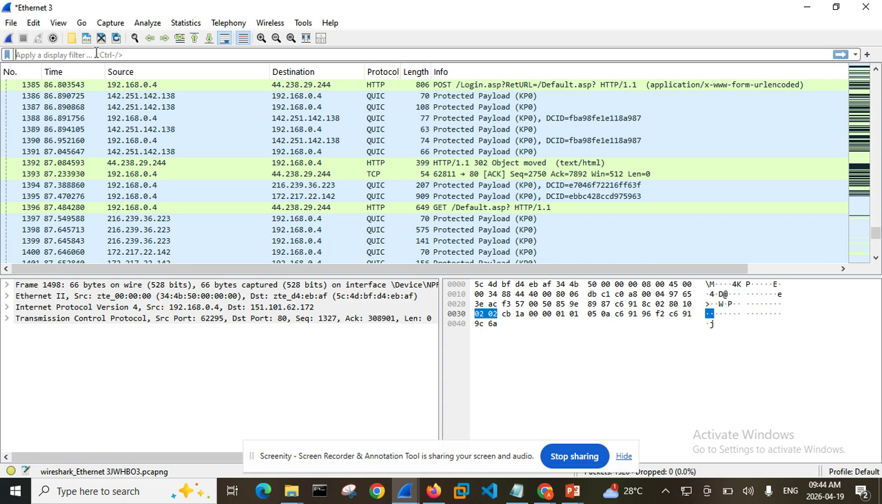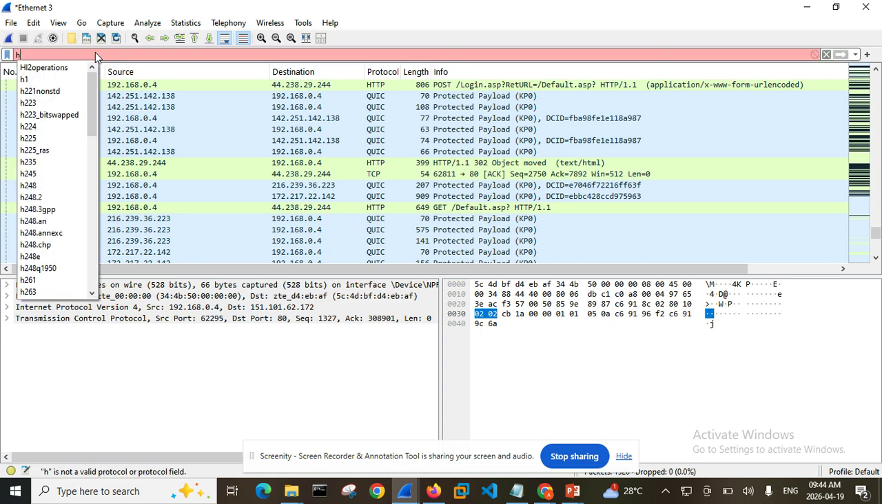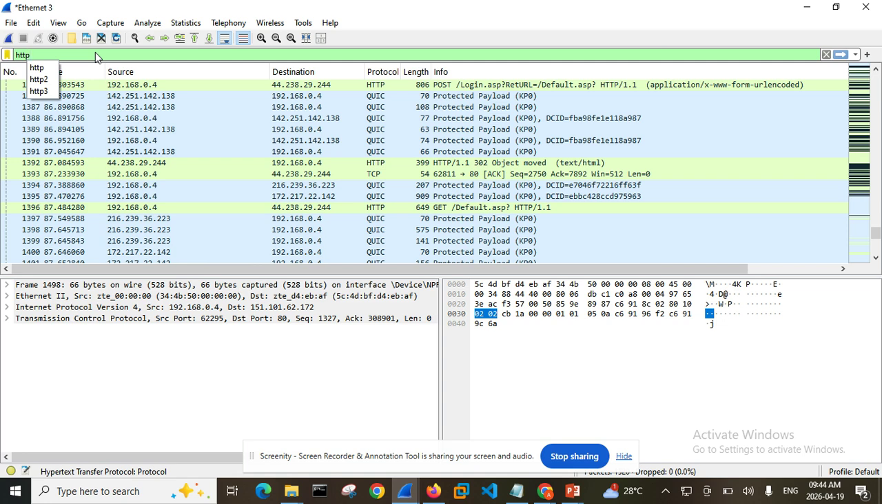So what I want to do now is write HTTP, because that is the protocol we want to decrypt. In this environment, anytime you got it right, you are going to have a green environment. If you got it wrong, you are going to have a red environment. So HTTP is the protocol we want to filter, and when that is done, it's going to remove every other protocol from here and give us only the ones that we need.